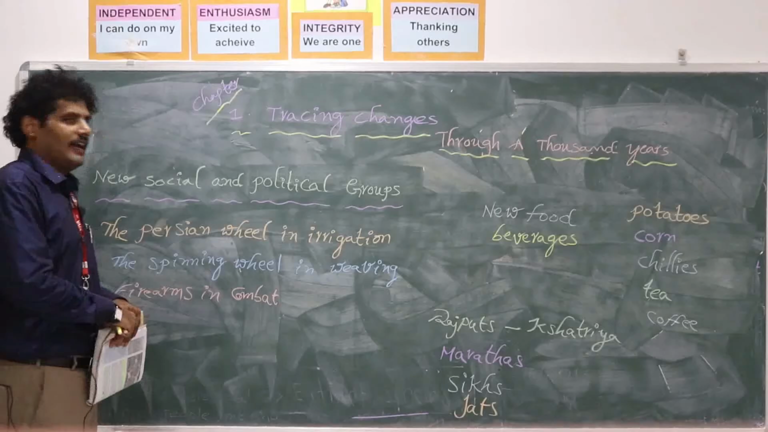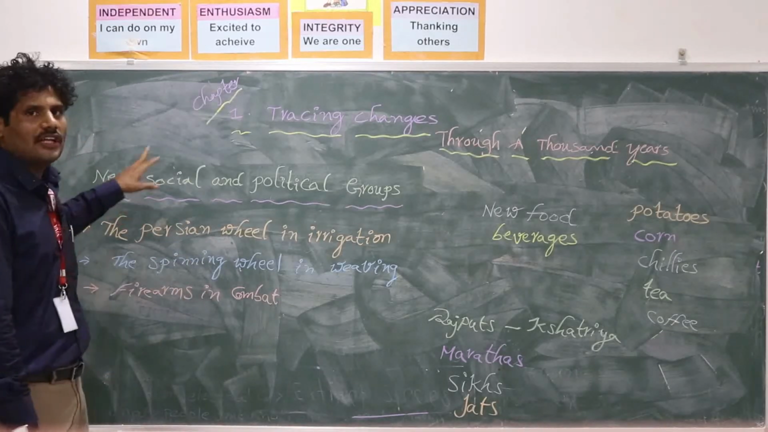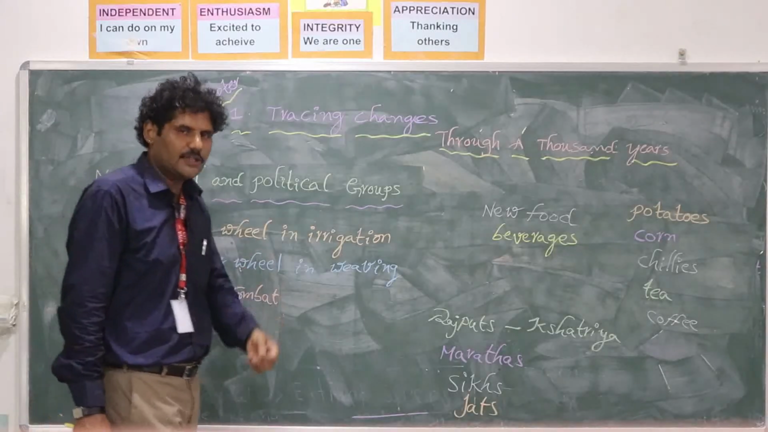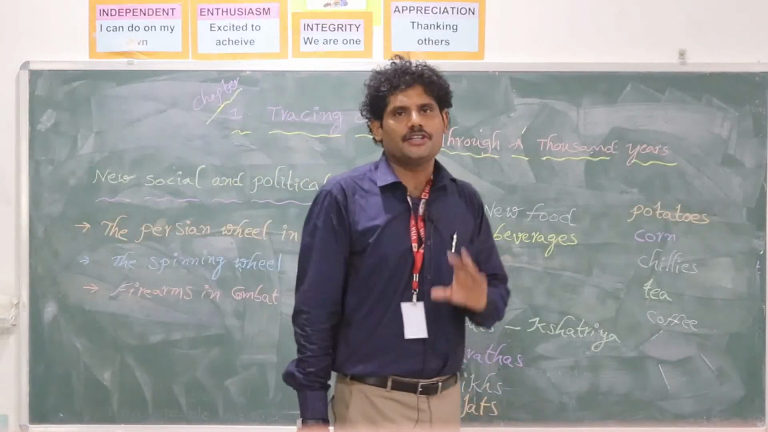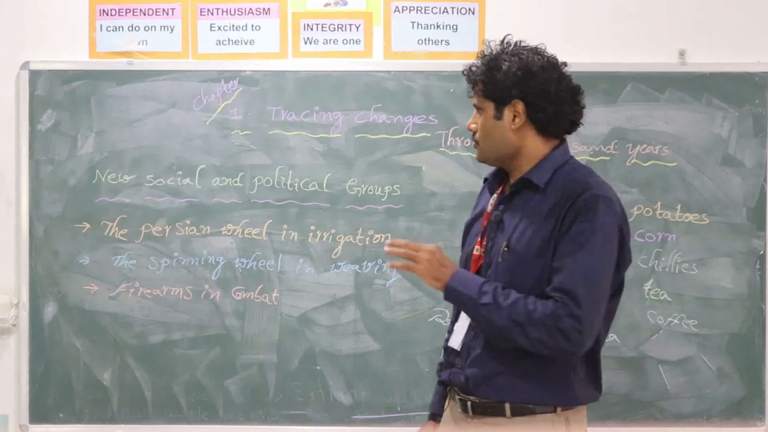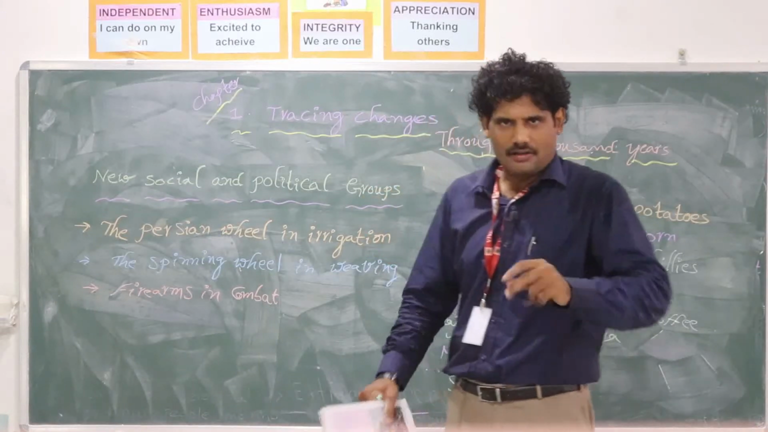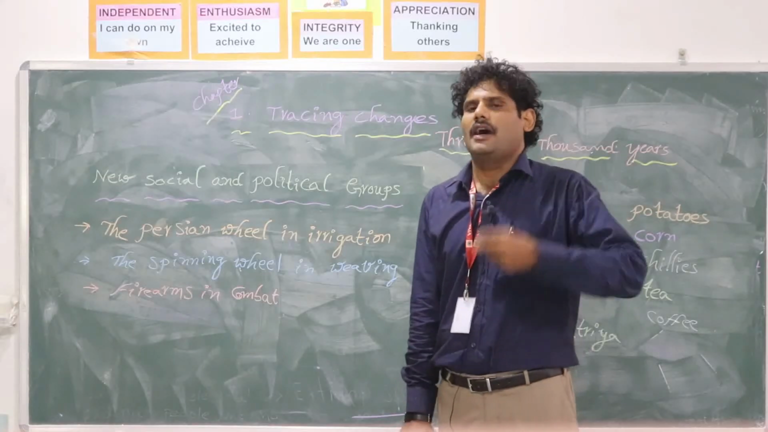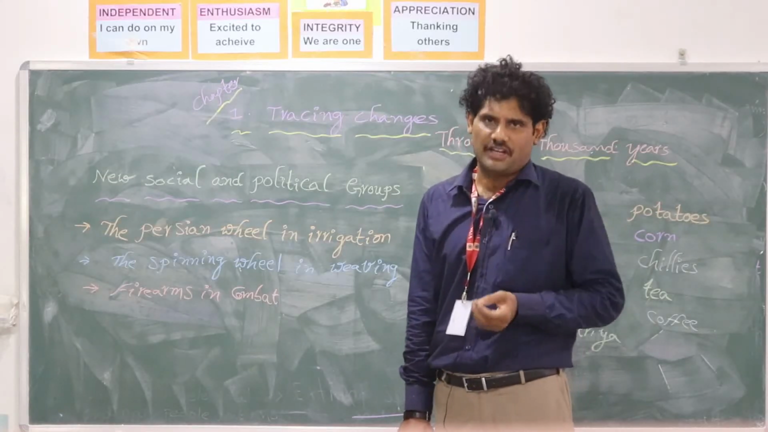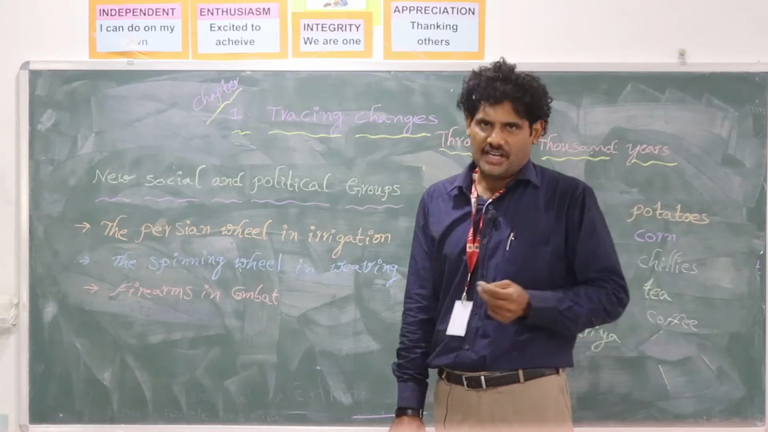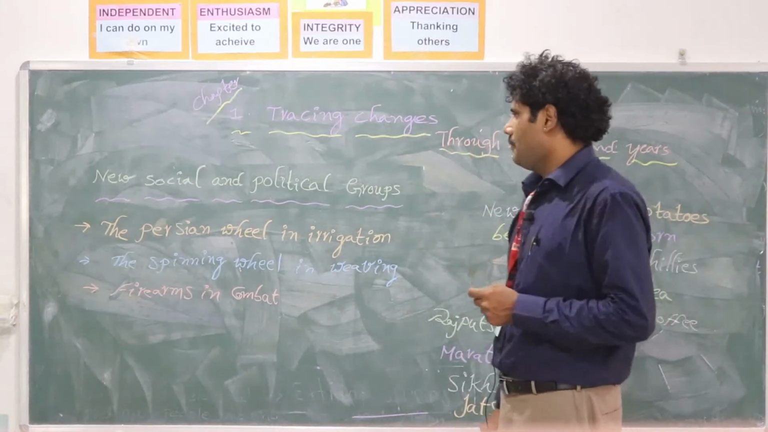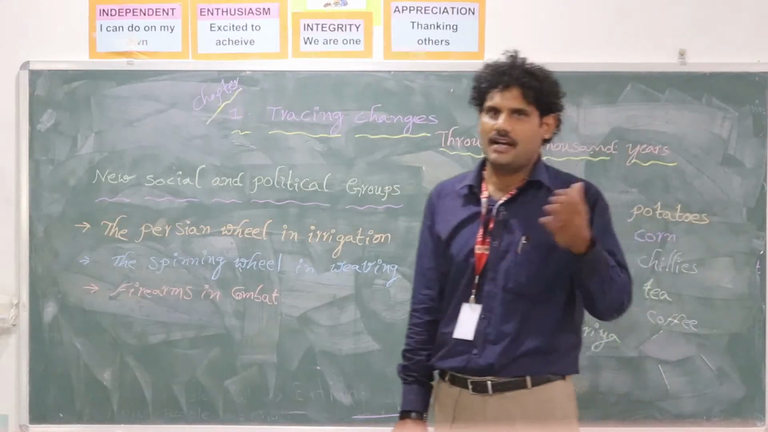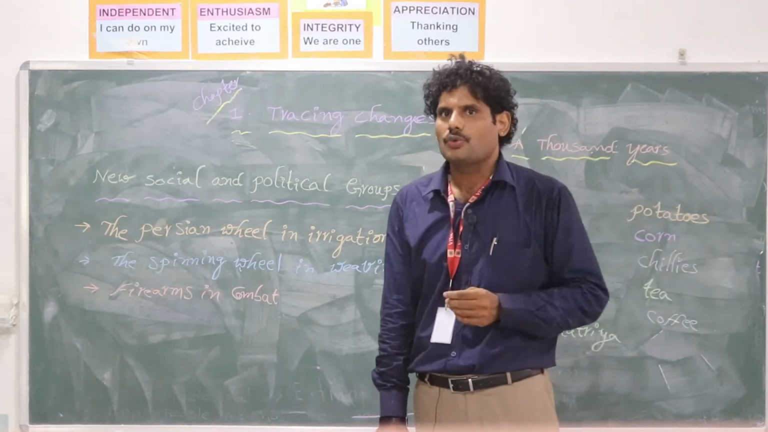Okay. Right. We will go to the next subtopic: new social and political groups. New social and political groups means that during the medieval period, new social and political activities also began. It is because of new inventions or new tools which were introduced in production activities. Take an example, the Persian wheel in agriculture. Irrigation means water will be brought through the Persian wheel.